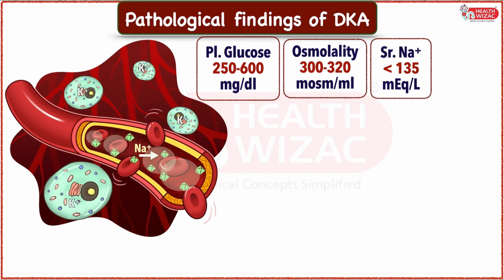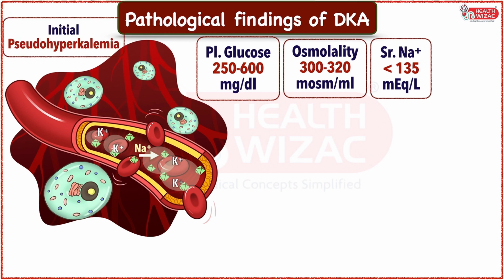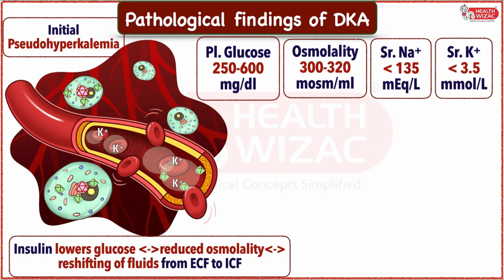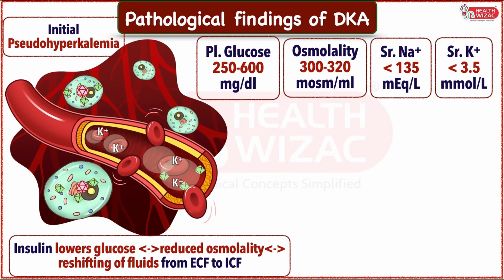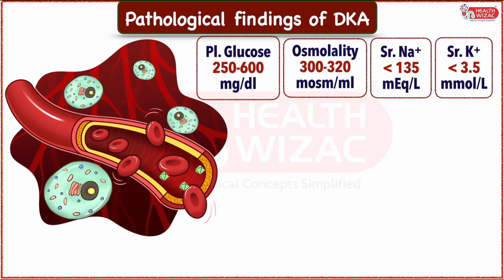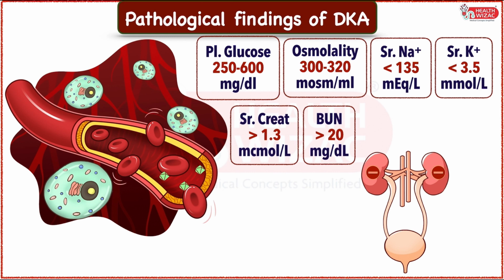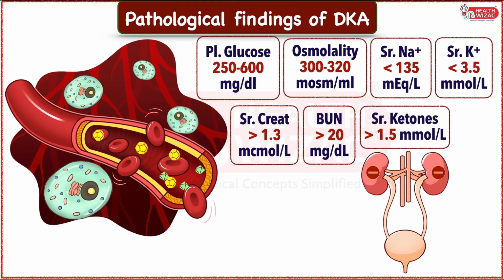The shifting of fluid also causes shift of potassium from ICF to ECF, leading to pseudo-hyperkalemia initially, which is later followed by hypokalemia once insulin is started, as insulin lowers the blood glucose and thus reduces the osmolality and facilitates reshifting of fluids from ECF to ICF. Due to dehydration and reduced renal function, there is an increase in creatinine and BUN levels. Excess ketones in blood cause increased serum ketones, whereas excretion of ketones in urine causes increased ketone levels in urine.